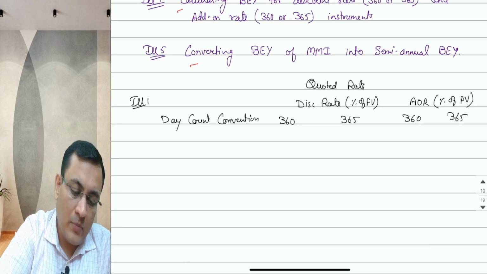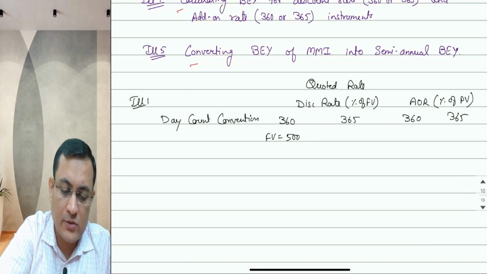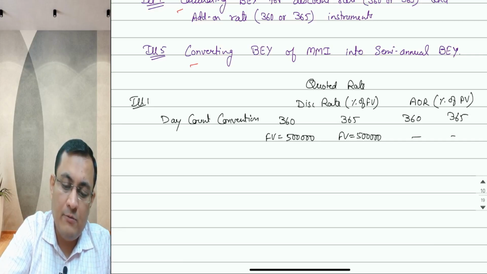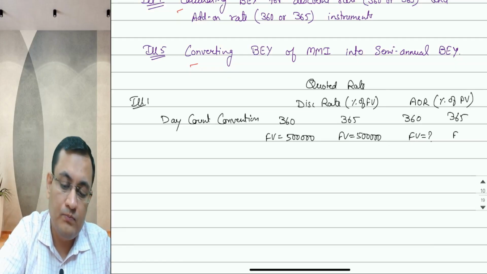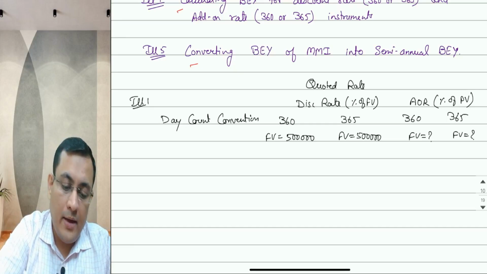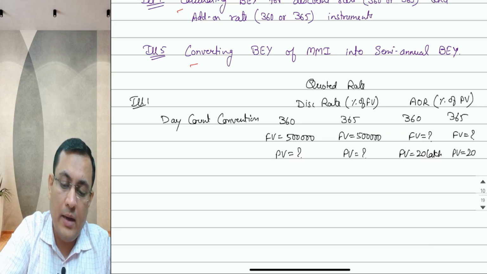What is given? In this case, future value is given, that we want a maturity of 5 lakh rupees. In the other case, future value will be the question mark, where we are investing 20 lakh. What will be the maturity value? In the first case, present value will be the question mark. But in the second case, present value is given: 20 lakh got invested.